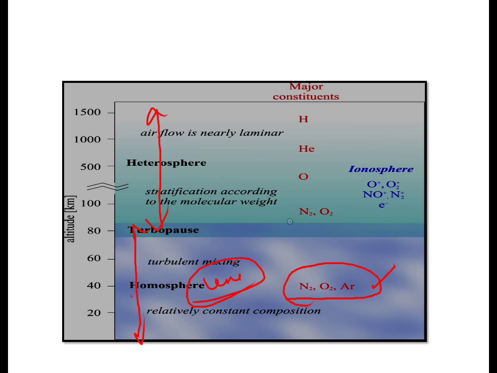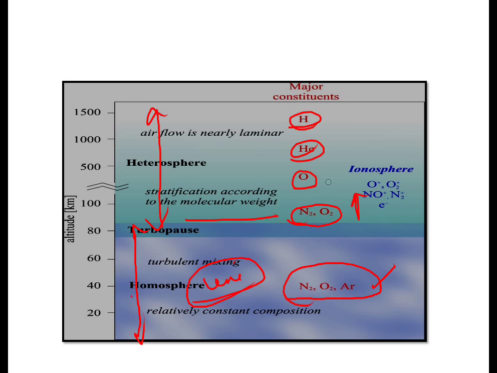In the lower part, the molecular weight is high, because it's classified on the basis of molecular weight, and that's why it's close to the earth's surface. Whereas when we go upwards, it's atomic oxygen, helium and atomic hydrogen. Here it's not a molecule but atomic oxygen, in an ionized state.